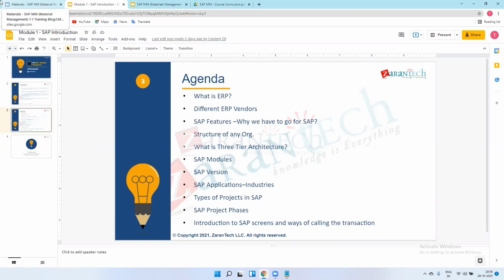Once go live is done, after that we support their systems. There will be 3 months, 4 months, or 6 months of support. Whatever business users are using, they will get some errors, or they will not understand what this T code is, or what to do after these transactions. So they raise their concern to the support team.